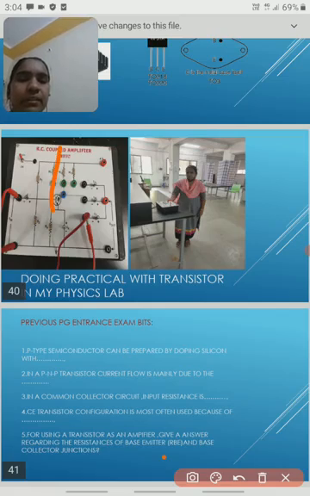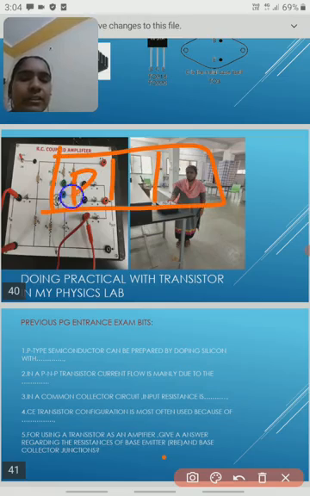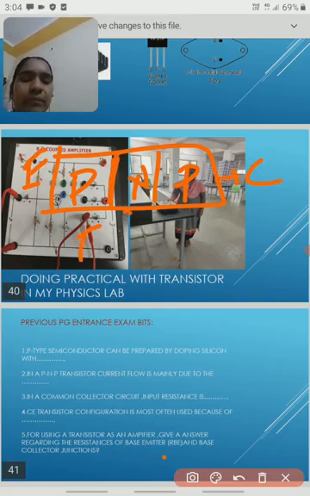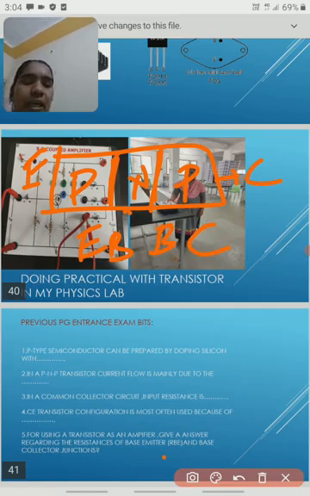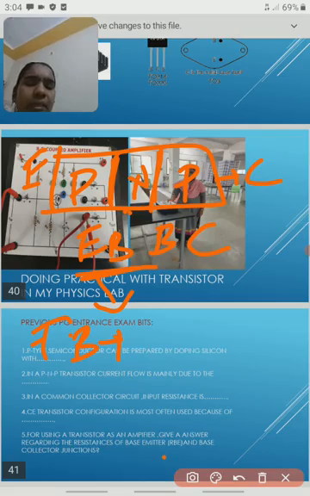If you take this transistor, NPN or PNP, this is the base, the collector, and the emitter. This junction we call the emitter base junction, and this junction the base collector junction. The emitter base junction is always forward biased, meaning high conductivity and low resistance. Reverse bias means low conductivity and high resistance.